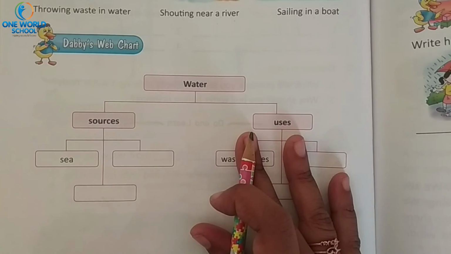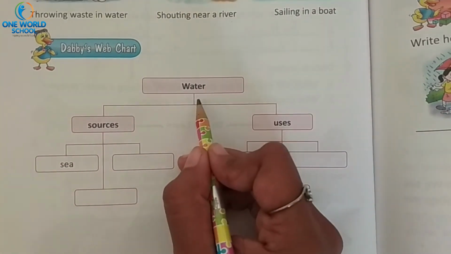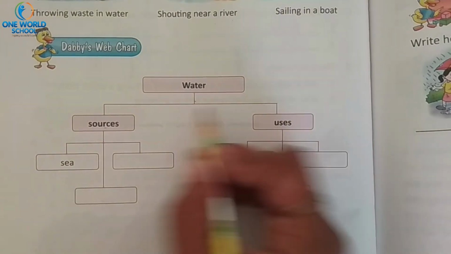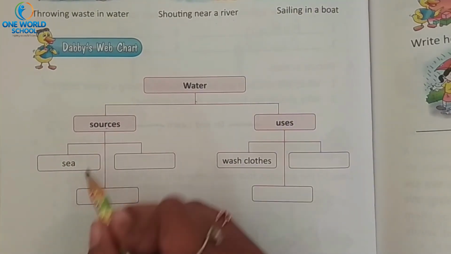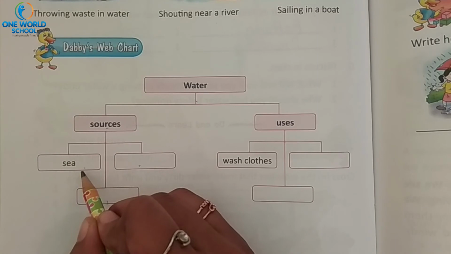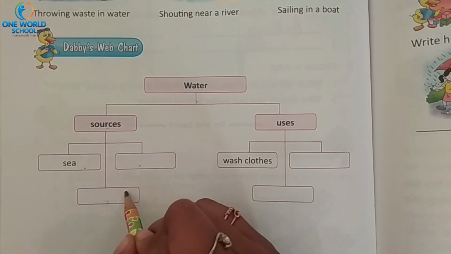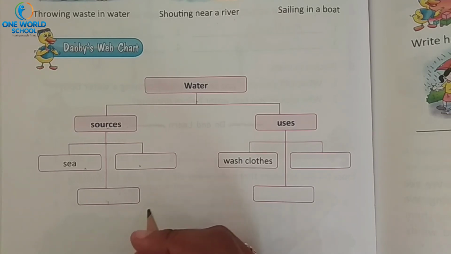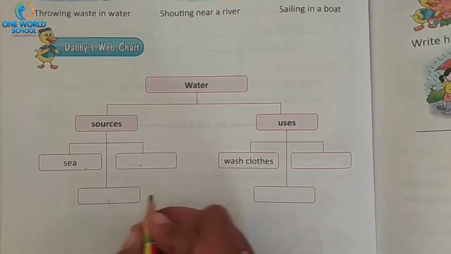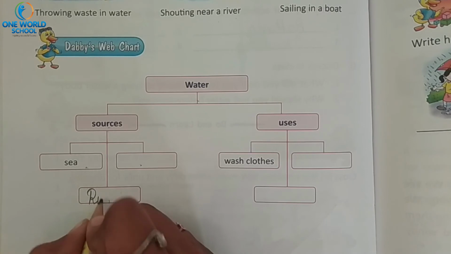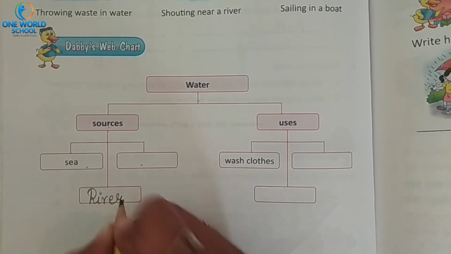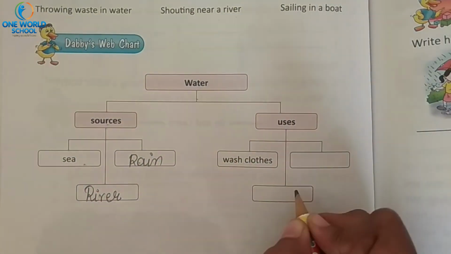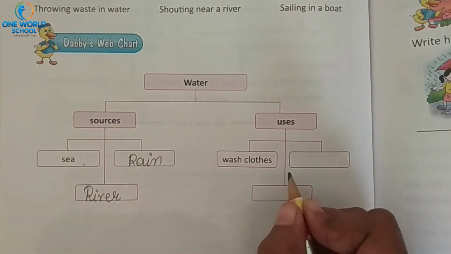Now next is the word chart. See, water. Sources of water. Uses of water. What are the 3 sources of water? Here we have to write only 3. 1 is given. What are the other 2? What will we write? River and rain. Very easy. R-I-V-E-R, river. R-A-I-N, rain. Done? Yes.